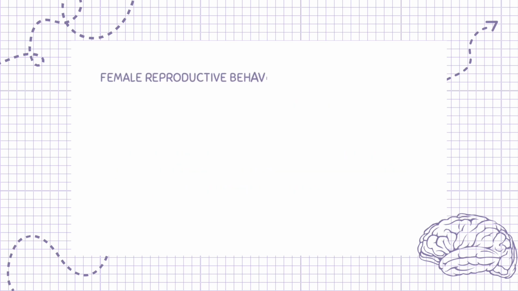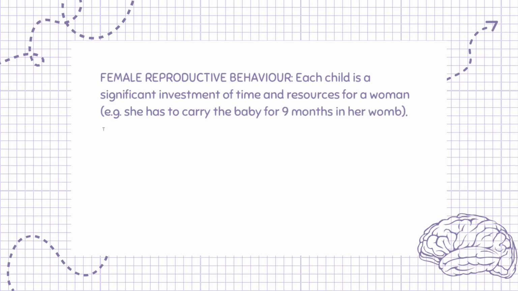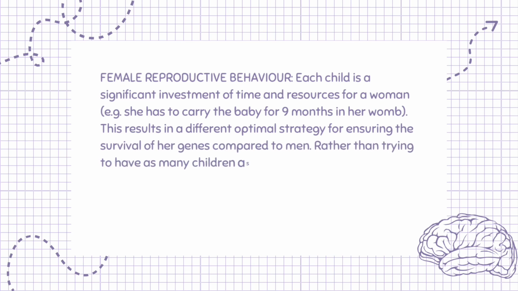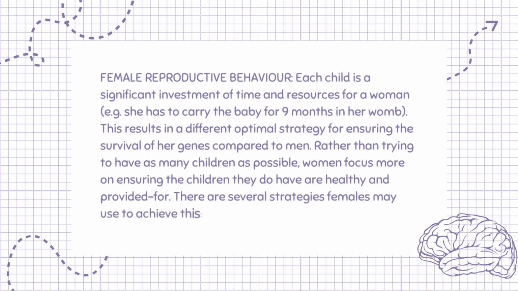Female reproductive behavior. Each child is a significant investment of time and resources for a woman, e.g., she has to carry the baby for 9 months in her womb. This results in a different optimal strategy for ensuring the survival of her genes compared to men. Rather than trying to have as many children as possible, women focus more on ensuring the children they do have are healthy and provided for. There are several strategies females may use to achieve this.